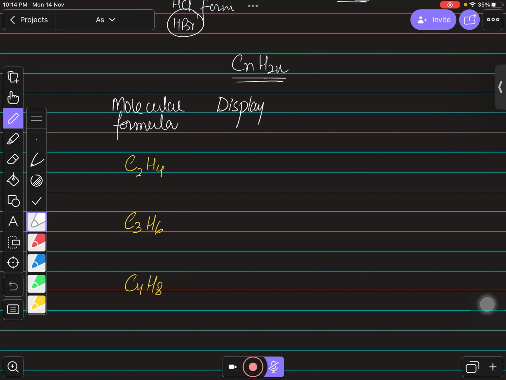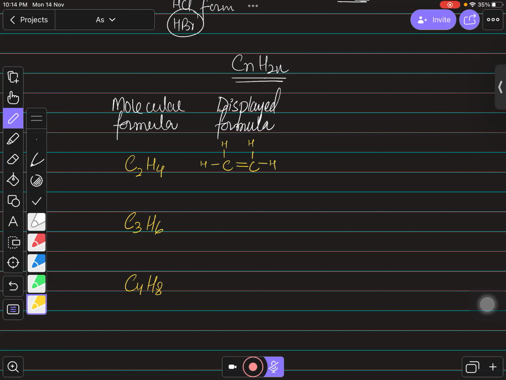Now, displayed formula. If you talk about displayed formula, bachcho, in this type of formula you need to show every single bond present in the compound. So over here we have two carbons. So we just draw two carbons, and we know that we are talking about alkenes. So in alkenes, there must be a carbon-carbon double bond. So I draw the carbon-carbon double bond. Now both the carbons have two bonds already. Now they want to form two more bonds, so every carbon is bonded with two more hydrogens. So this will be the displayed formula of this molecule.